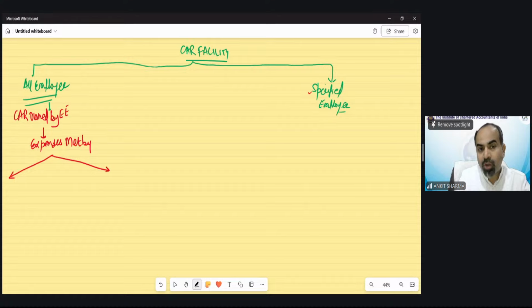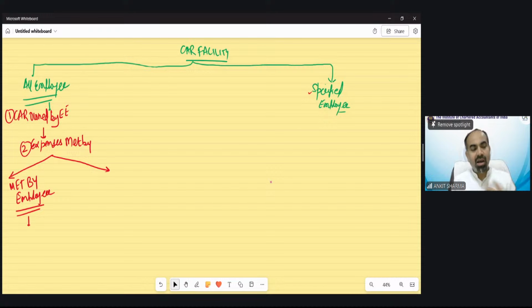So car owned by employee, and the expenses also met by the employee. Now think about it and tell me, is there any perquisite in this case? The car is owned by me, expenses paid by me, no payment made by the employer, no reimbursement. Is it a perquisite or not?